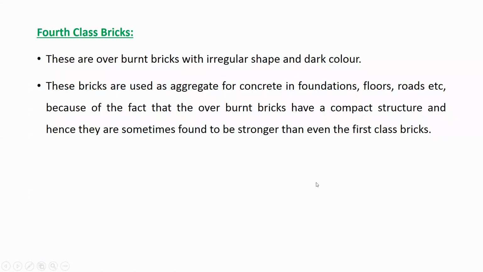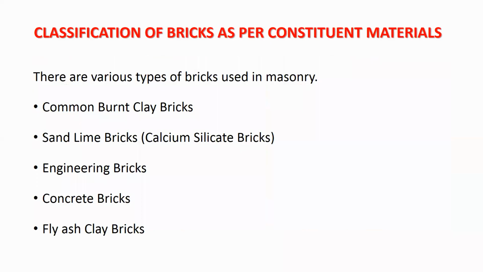Okay. Next classification is as per constituent material. Okay. So classification of bricks as per constituent materials. There are various types of bricks used in masonry work. First is common burnt clay bricks.